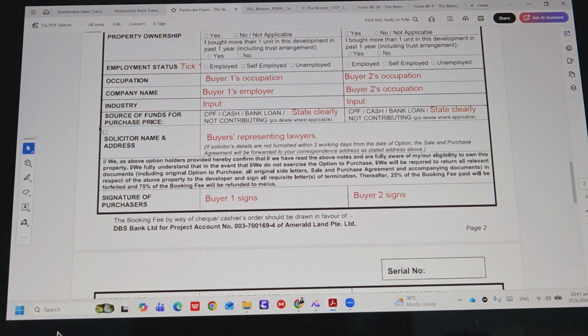And the lawyers. Now, this part, if the client at the moment does not have a lawyer in hand, it is okay. But the moment the OTP is about to be issued, it is advisable for the client to come back with the representing lawyer by then.